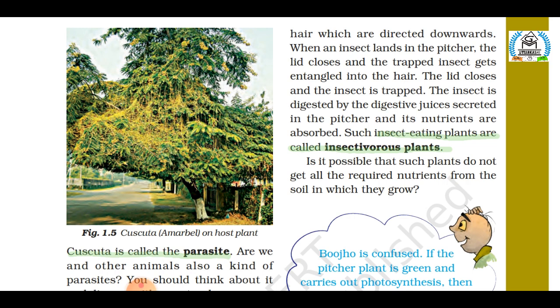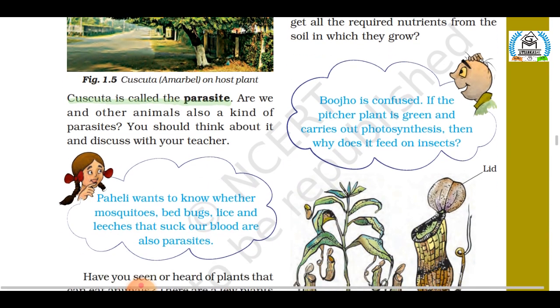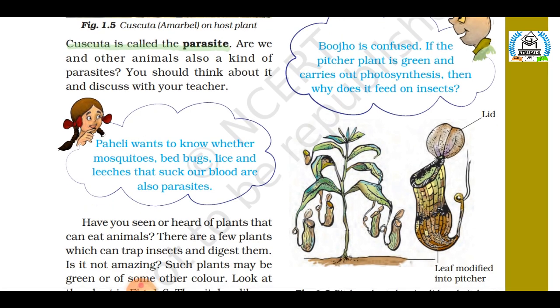For example, pitcher plant. As you can see in this figure, the leaf has modified itself into a pitcher-like structure. Pitcher means pot or matka. Here the top of the leaf forms a lid which can open and close the mouth of the pitcher. Inside the pitcher there are numerous minute hair-like structures directed downward. When an insect lands in the pitcher, the lid closes and the trapped insect gets entangled in the hair, and that's how this plant caters to its needs of nitrogen.